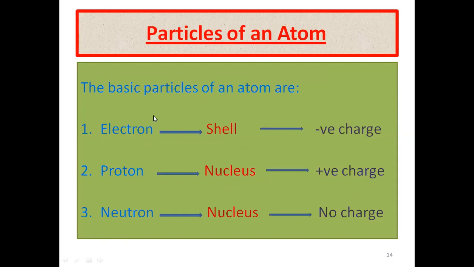Now, these basic particles, where are they present? Electrons are present in the shell. They are continuously revolving around the nucleus, and they carry a negative charge. Protons are present inside the nucleus and they have a positive charge. Neutrons are also present inside the nucleus and they have no charge.